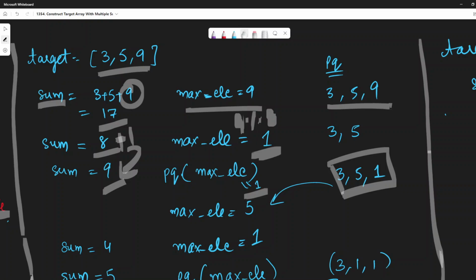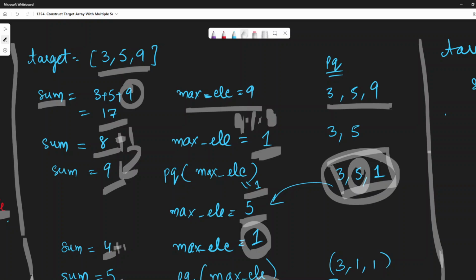Now we get the maximum element as 5 from the new priority queue elements, because 5 is the only element which is bigger there. After that, we do modulo of 5 and 4, and we get the maximum element as 1, and then add this maximum element to our 4. So now it becomes 5.